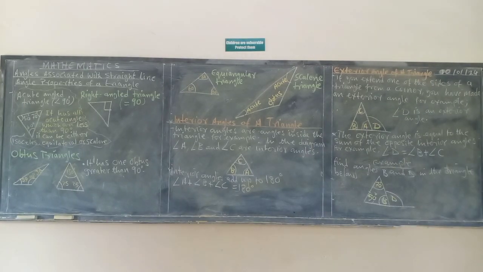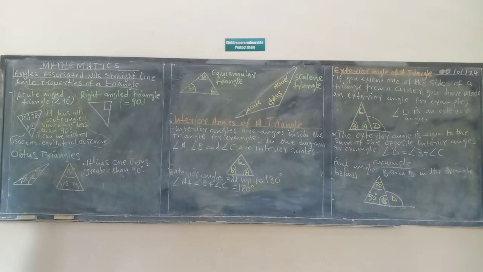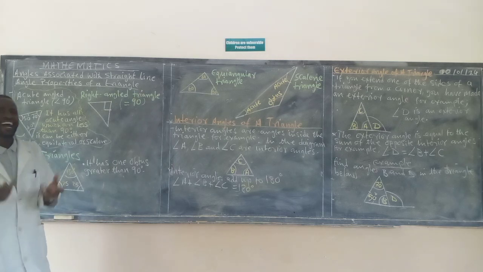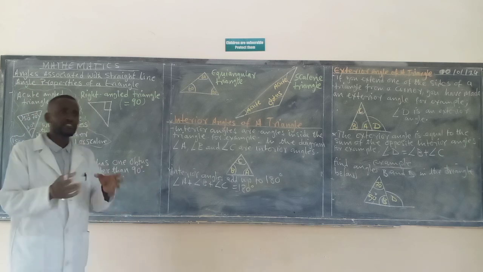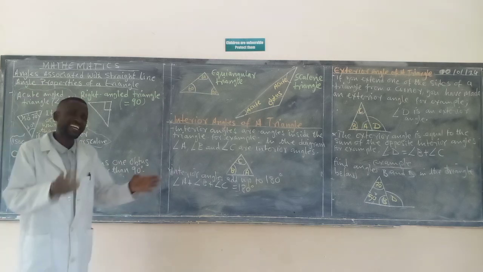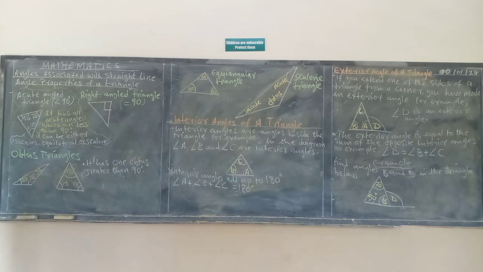Let's begin. The first part is the acute angle triangle. What does acute simply mean? Acute is an angle which is less than 90 degrees. So when you talk of acute triangles, just know that we are talking of triangles whose angles are less than 90 degrees.